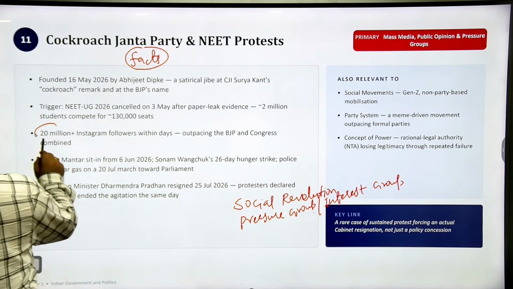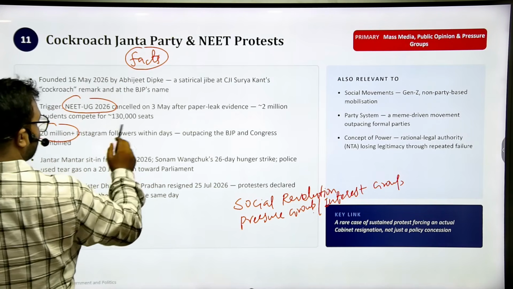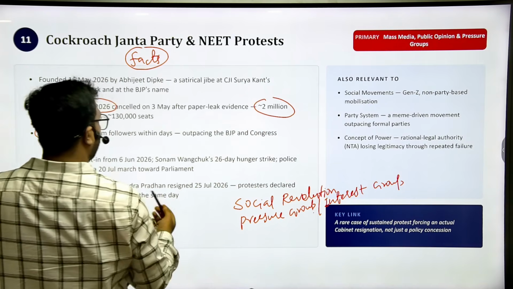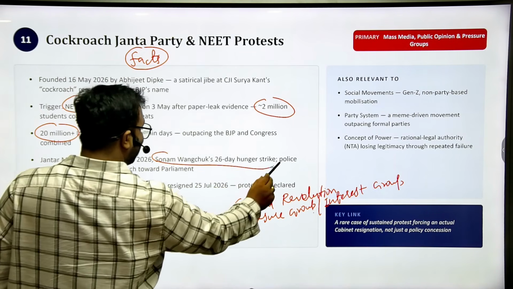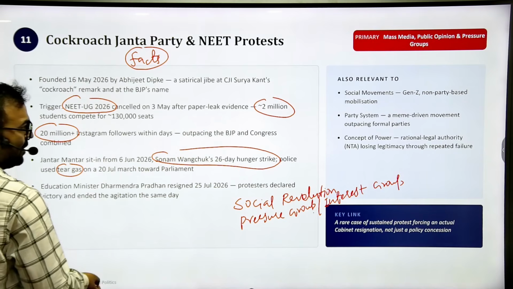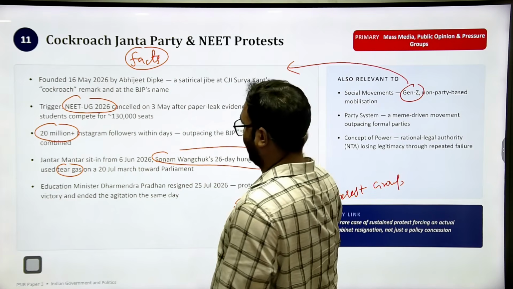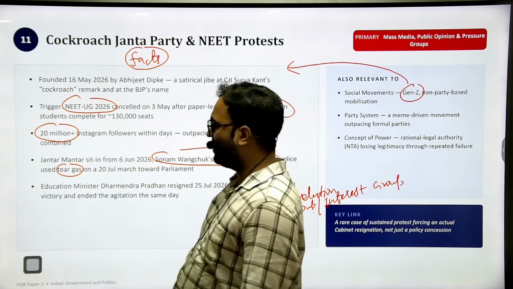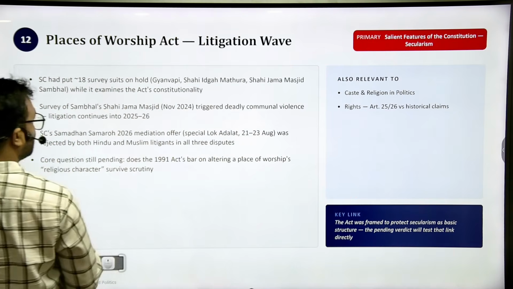At least, how many followers? 20 million plus Instagram followers. NEET UG 2026 cancelled. So there are more than 2 million students who are preparing and appearing for NEET every year. You should know. Sonam Wangchuk did a 26-day hunger strike. Police used tear gas. So all these facts you should be knowing, and that is the Gen Z movement. It can also be linked to the IR portion. We are not discussing paper 2 currently. IR we are not discussing. IR we will take up on some other day. So this is some very important topic you should study.